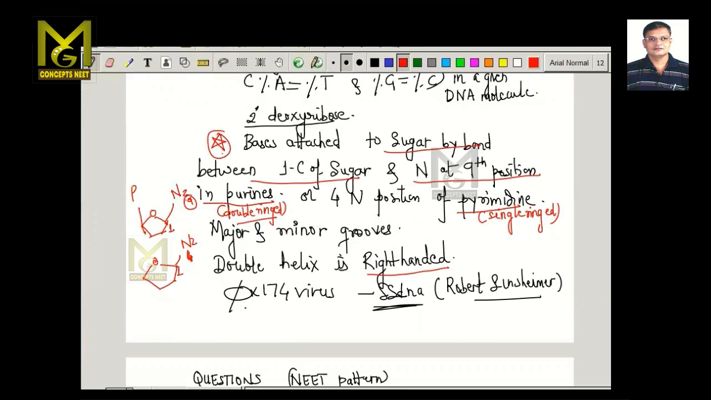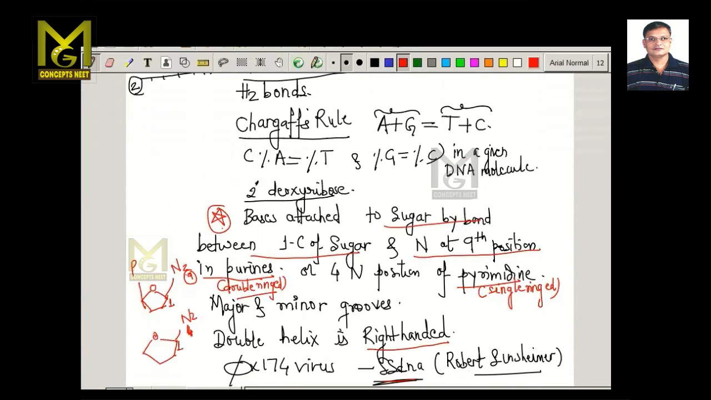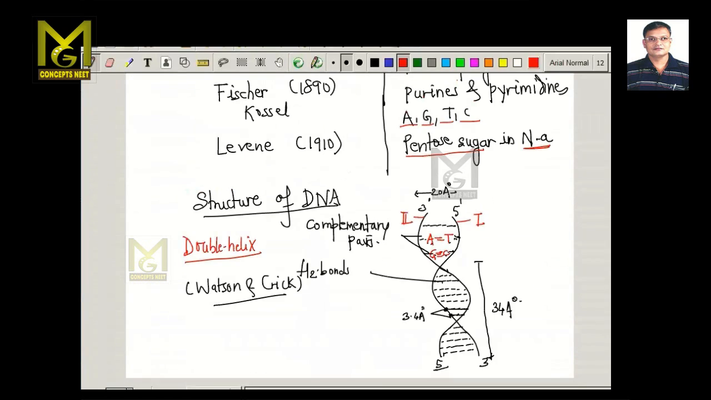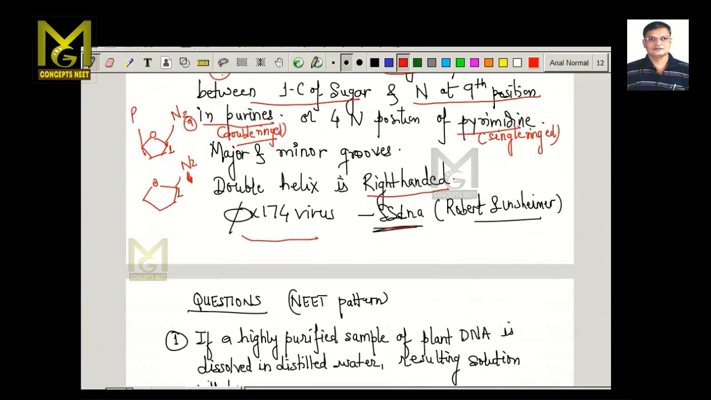There is one exception where there is a virus, we call it the Phi 174 virus. This Phi 174 virus is an exception where it has single-stranded DNA. This single-stranded DNA was discovered by Robert Sinsheimer. Okay, so please remember this: Phi 174 virus is single stranded DNA. So this is information which you should remember about the structural components of the DNA molecule.